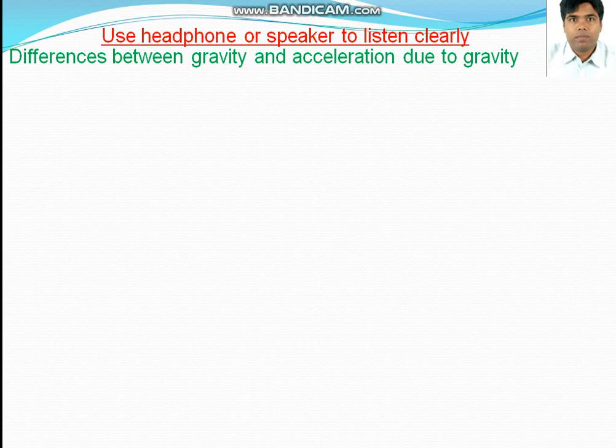Gravity is the force exerted by any heavenly body on an object. If there is any object within the gravitational field of the earth, it pulls that object towards its center. The pulling force of the earth is called Earth's gravity.